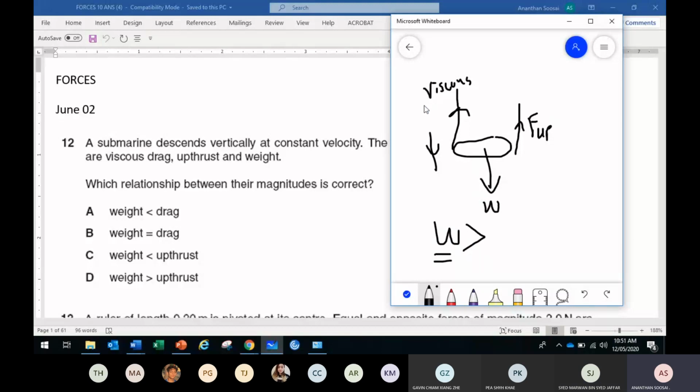And next, tell me, the viscous force or the upthrust, which is larger? Of course, the formula is weight equals upthrust plus the viscous force, because it's in equilibrium. So next, upthrust big or viscous big?